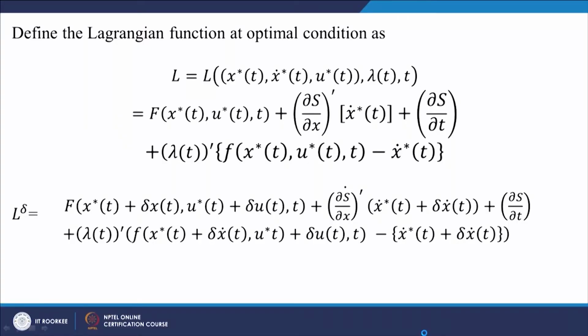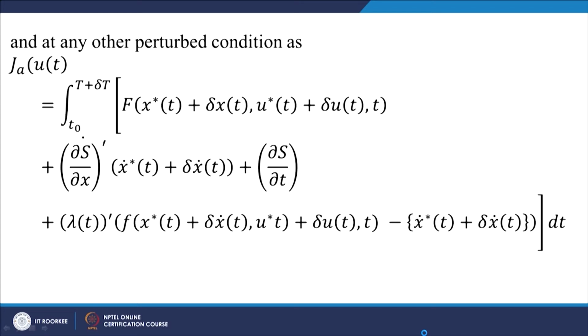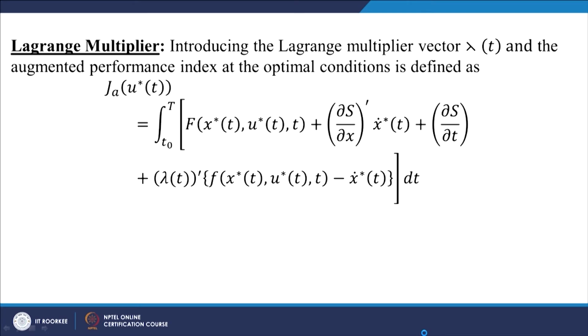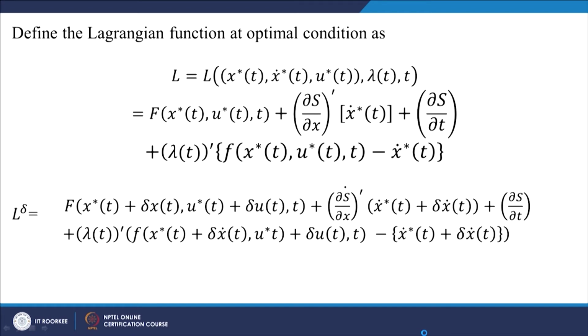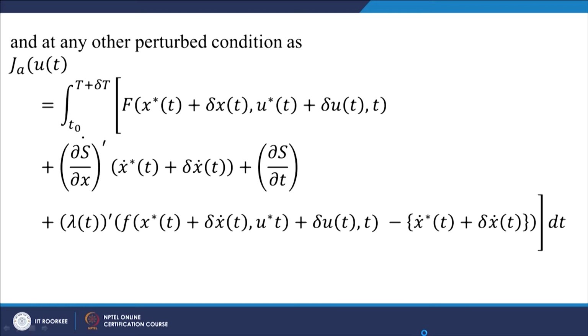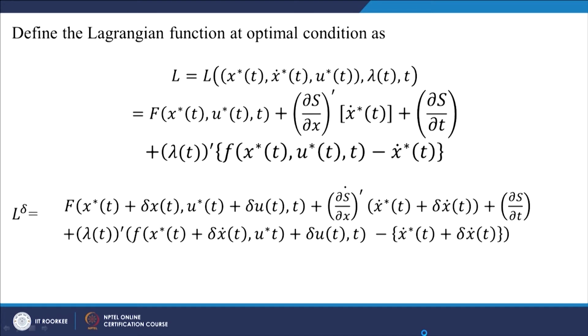Now, we define the Lagrangian as the function inside the entire integral. For j a at u star, the function is capital F plus del s by del x transpose into x dot, etc. This function we call L, and the incremental function which is evaluated in the neighborhood, the whole bracket, we call L delta, superfix delta.